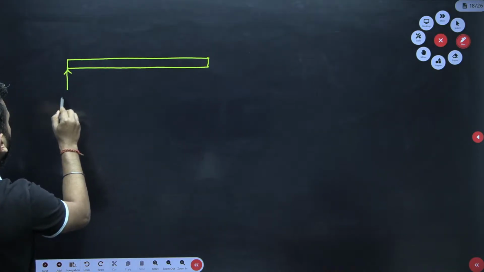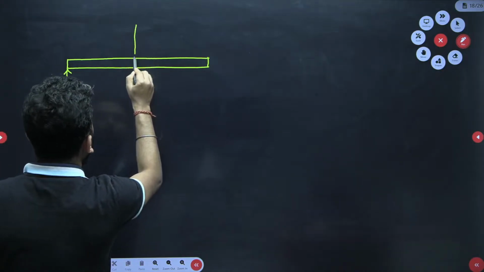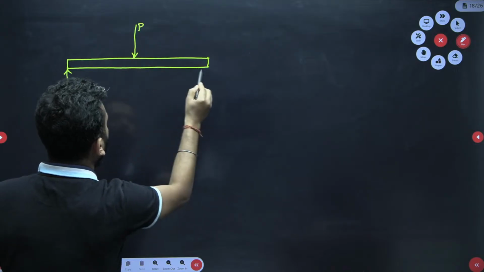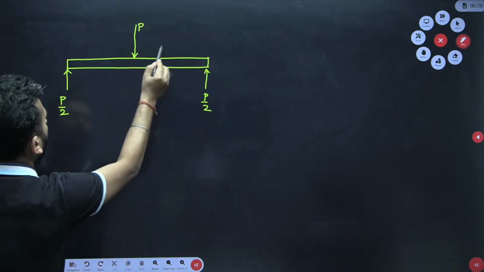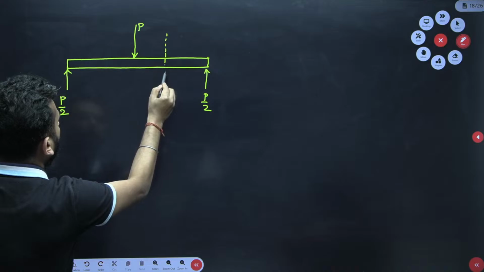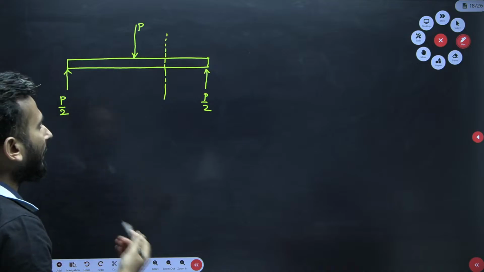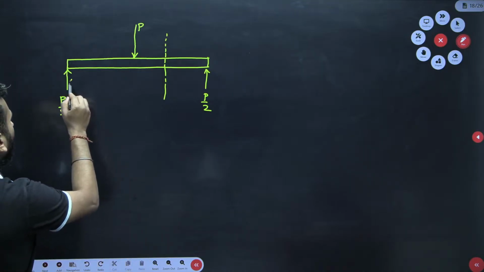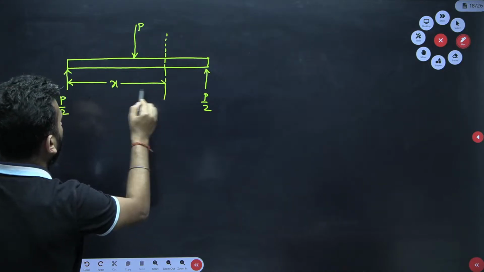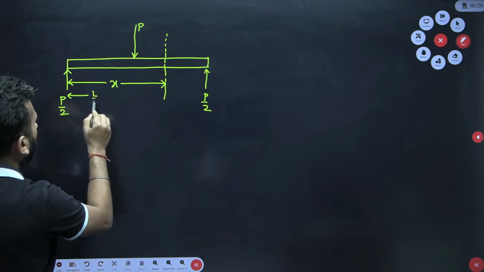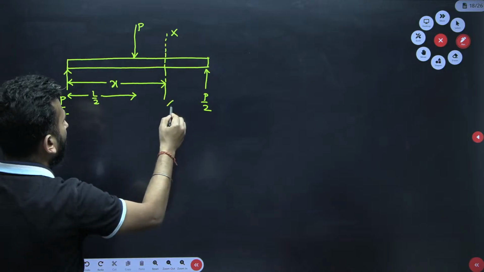So this is my P by 2, this is my P, this is your P by 2, and now I have to draw the BMD in the later part, so I have to take a section over here. Now distance x you can take from anywhere, but just for my comfort I am taking it from the left hand side, and this distance is L by 2, and this section is xx dash.